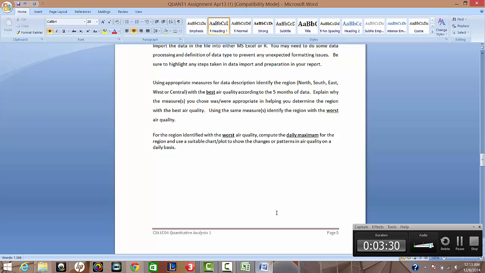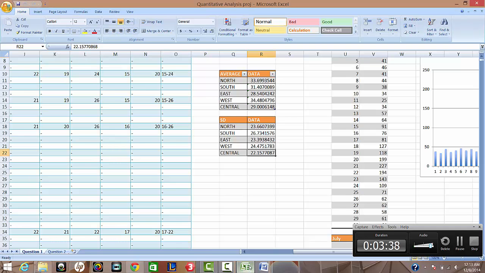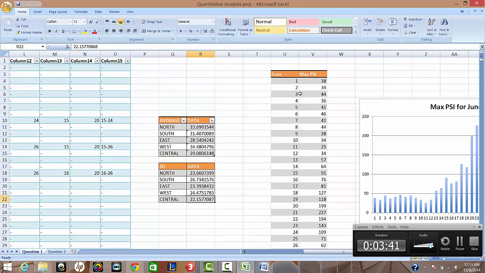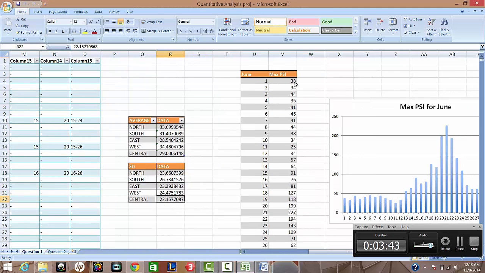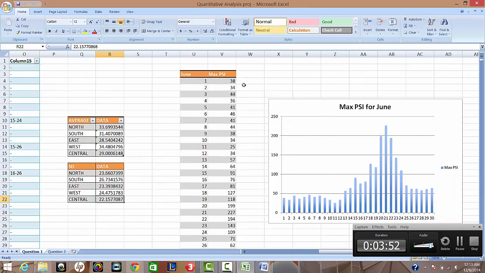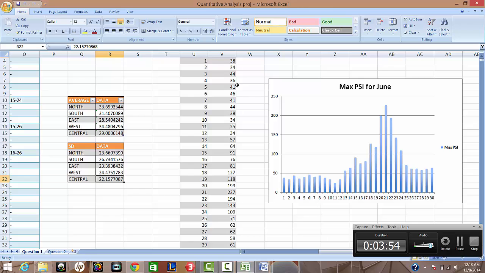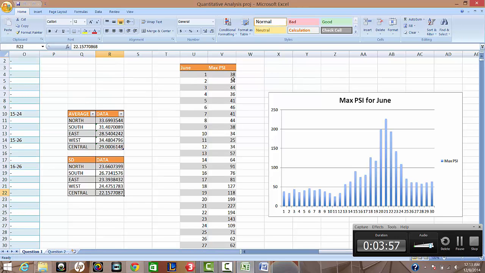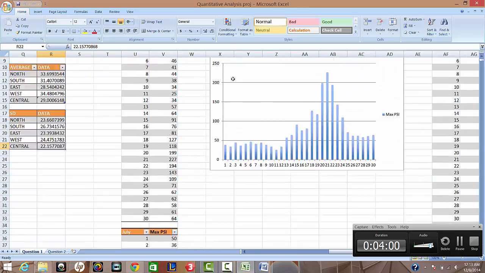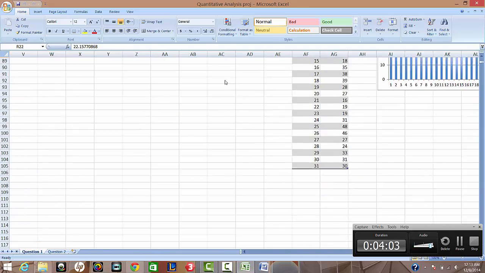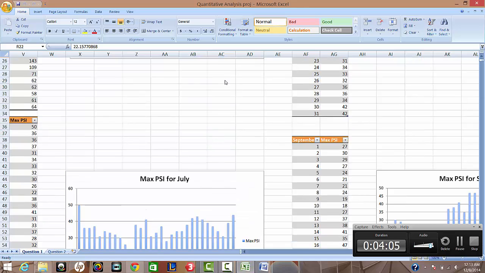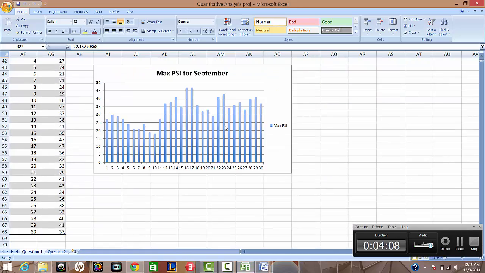Now for the second part, they asked me to identify the worst air quality and compute the daily maximum for the region. By the way, the region that has the worst air is the west zone, as shown here. So I computed the maximum PSI for each day from June, July, August, September and October. And these are the graphs of the months with the maximum PSI.